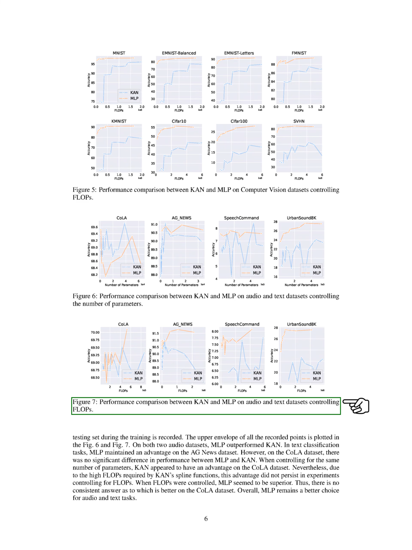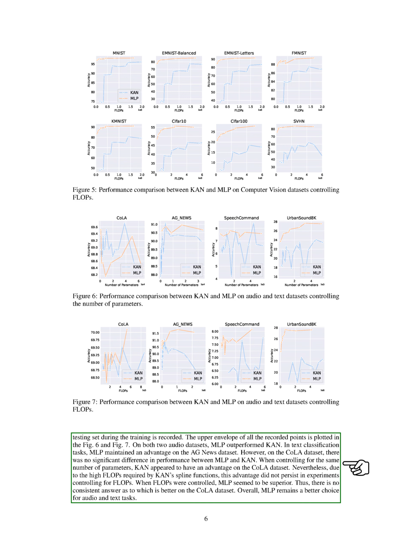In both audio datasets, MLP outperforms KAN. In text classification, MLP maintains an advantage on the AG News dataset, but on the COLA dataset, there is no significant performance difference between MLP and KAN. When controlling for the same number of parameters, KAN seems to have an edge on the COLA dataset. However, due to the high flops required by KAN spline functions, this advantage does not hold when controlling for flops, where MLP appears superior. Thus, we find no consistent answer regarding which model is better on the COLA dataset. Overall, MLP remains the preferred choice for audio and text tasks.